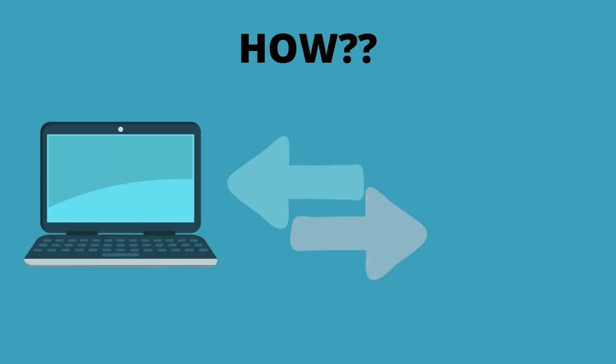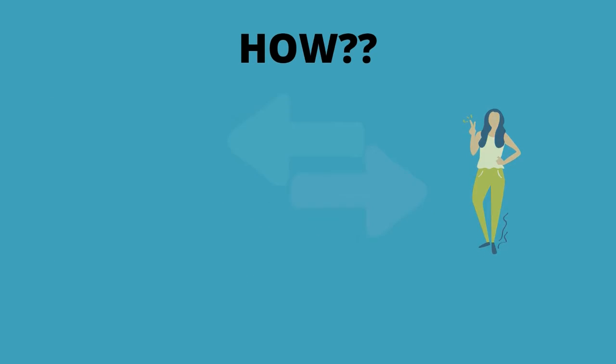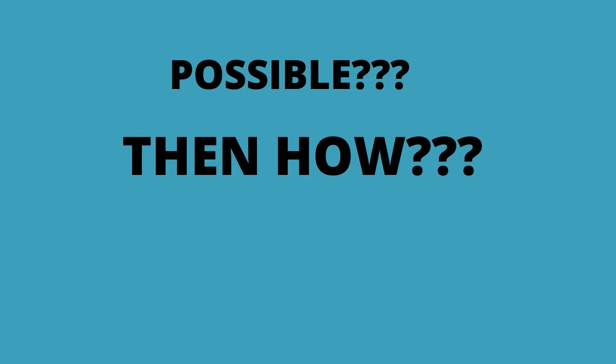We all communicate with each other. Now, how can we communicate with computers? Is it possible? If it is possible, then how is it possible? Can we ask a computer like, hey, create a calculator for me? Or can we ask computer like, hey, create an app for me? No, it won't work like that.